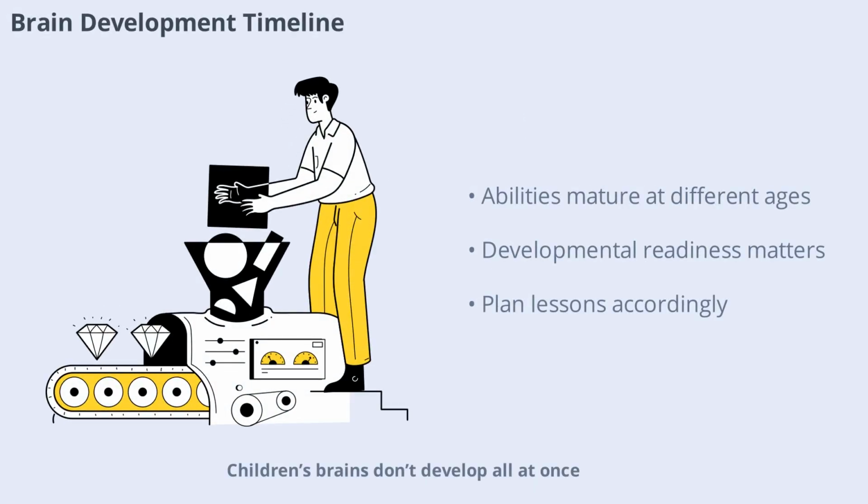Children's brains don't develop all at once. Different abilities mature at different ages. For example, language develops rapidly between ages 2 and 6, executive function continues improving into early adulthood, and logical reasoning strengthens during middle childhood. This means teachers must consider a child's developmental readiness when planning lessons and expectations.